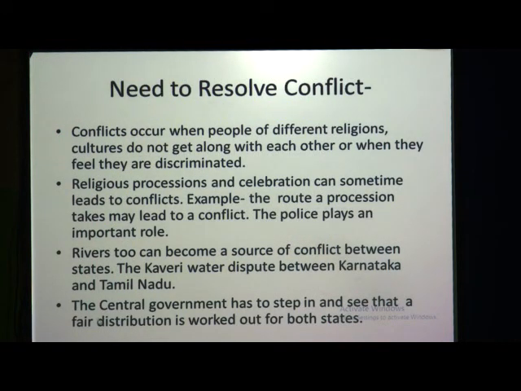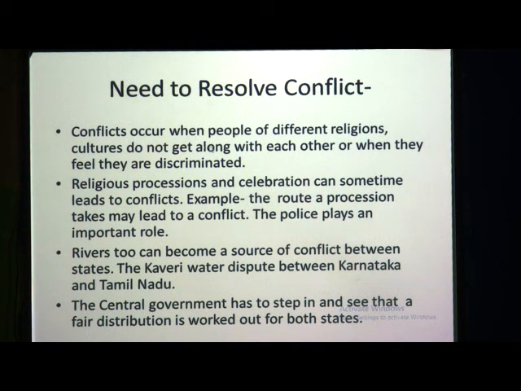Now next comes the need to resolve conflict. Need to resolve conflict means when some conflicts arise in the country, when some issues are raised, at that time it is the responsibility of the government to resolve the conflict, to make the people satisfied, to fulfill the demands of the people. So why do conflicts occur?